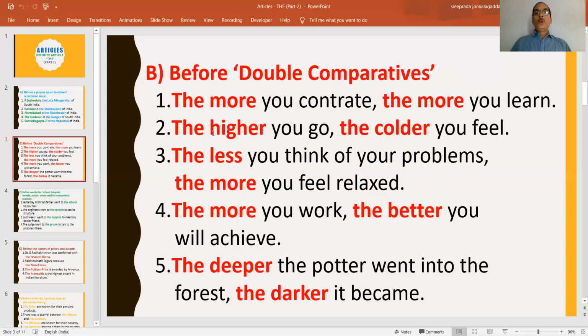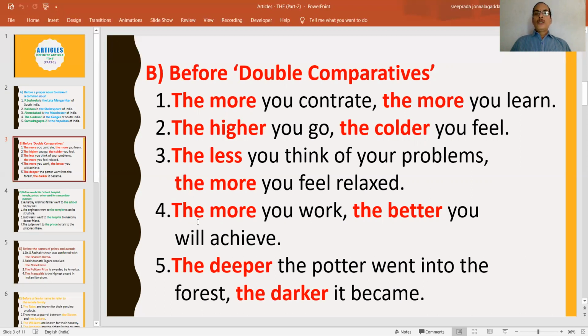The higher you go, the colder you feel. High, higher, cold, colder. So, these are two different words in comparative degrees. That's why the higher, the colder. The less you think of your problems, the more you feel relaxed. The less, the more. Two comparatives.